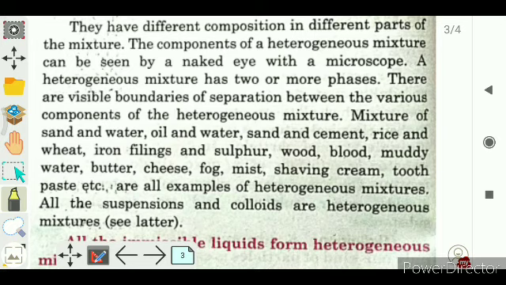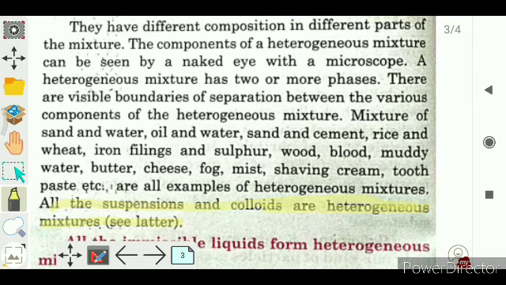These are all examples of heterogeneous mixtures. All suspensions and colloids are heterogeneous mixtures. Suspensions, it means if we mix sand into water and stir, the mixture of water and sand is a suspension. It means both things do not mix and remain separate.